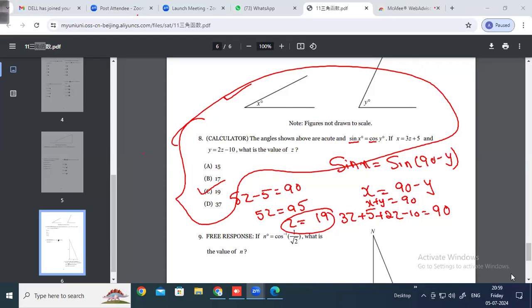Sin x is equal to sin of 90 minus y. So blindly I can write x is equal to 90 minus y. So x plus y is equal to 90. So bring one side or add all the values. So 5z minus 5 is 90. 5z is 95. So z is equal to 19 should be the answer.